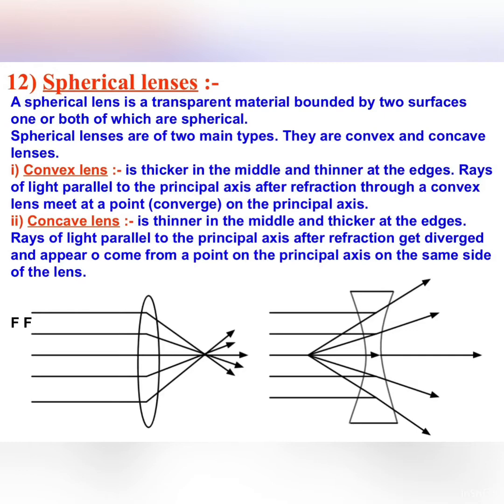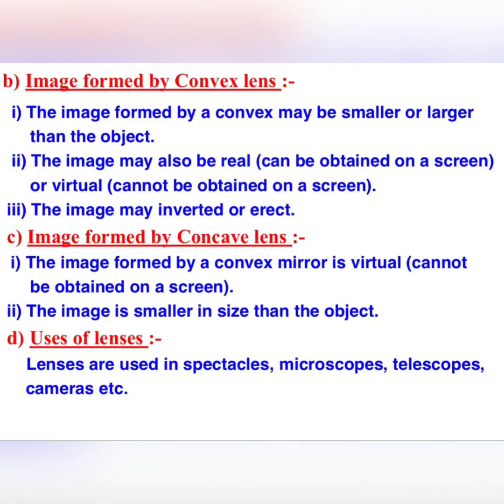Convex lens is called converging lens because rays of light parallel to the principal axis, after refraction through a convex lens, meet at a point. They converge at a point on the principal axis. And concave lens is called diverging because rays of light parallel to the principal axis, after refraction, get diverged and appear to come from a point on the same side of the lens.